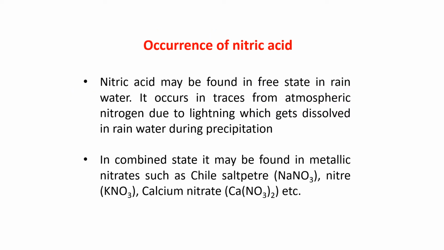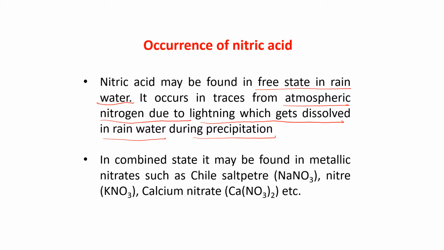Occurrence of nitric acid. Nitric acid may be found in free state in rainwater. It occurs in traces from atmospheric nitrogen due to lightning, which gets dissolved in rainwater during precipitation. Next, we can get nitric acid in the combined state.